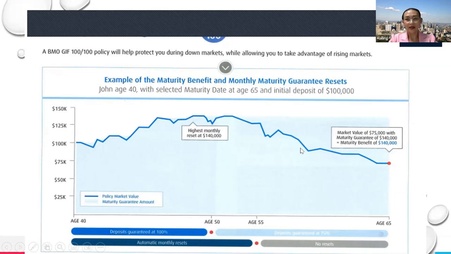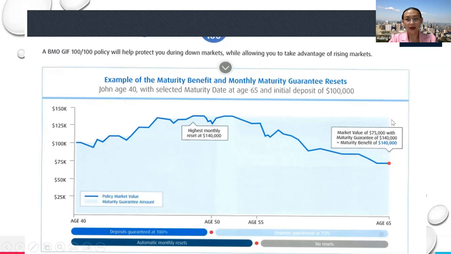And in the following years, let's say it's really bad luck, a bear market. At the age of 65, the fund matures, but the market value is only 75,000. However, because we have the maturity guarantee, for example this person took a 100% guarantee, his guarantee benefit will be 140,000.